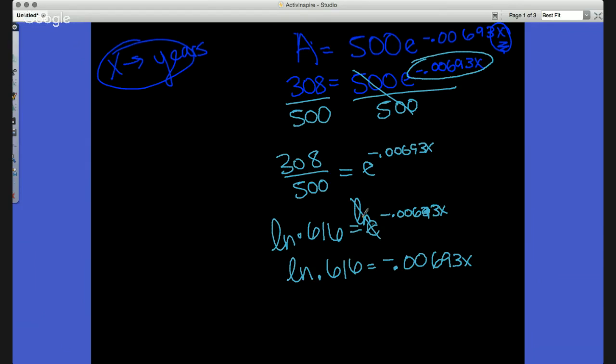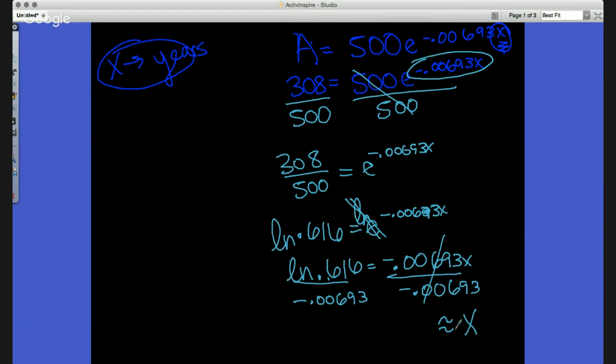All right, so as I do this, the ln and e cancel out, leaving me ln of 0.616. So I can divide by negative 0.00693 on either side. And once I do that, I get x is equal to approximately, let's do this now.